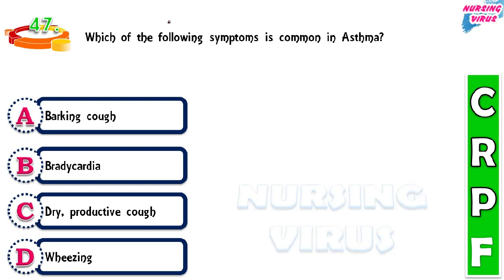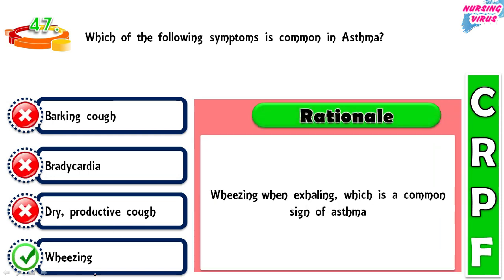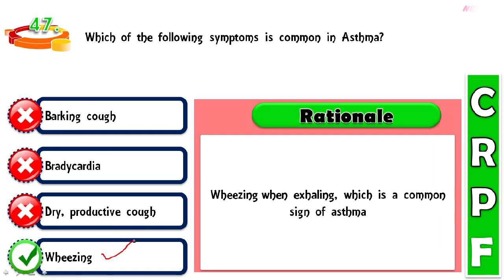And 47. Which of the following symptoms is common in asthma? Barking cough, bradycardia, dry and productive cough, and wheezing. We all know that it is a very simple answer: wheezing is one of the common signs when you are assessing the asthmatic patient. Mainly when they are exhaling the air out of the chest, they feel the wheezing.